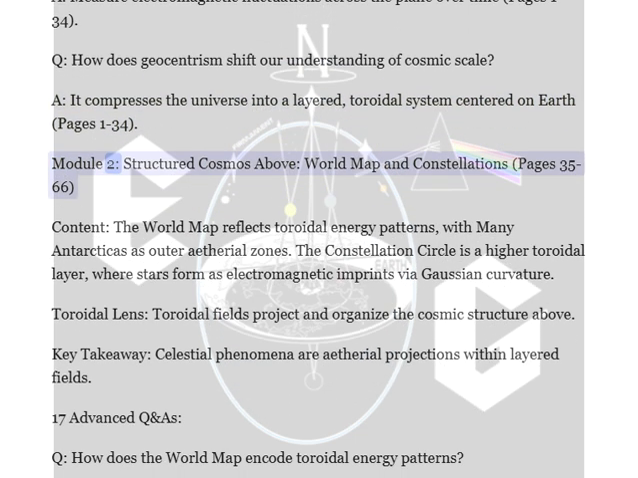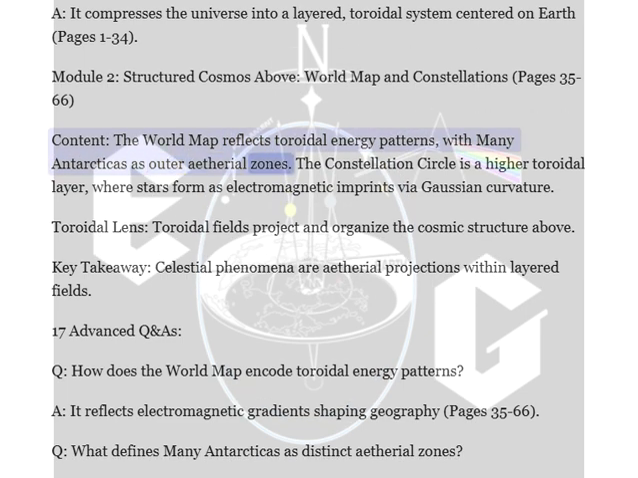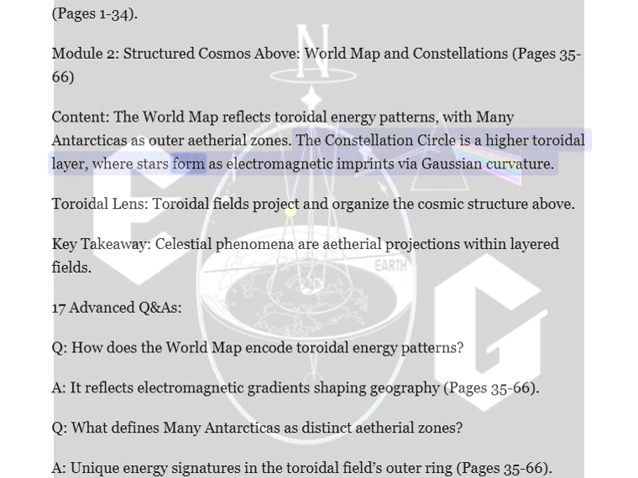Module 2: Structured Cosmos Above, World Map and Constellations, pages 35 to 66. Content: The world map reflects toroidal energy patterns, with many Antarcticas as outer ethereal zones. The constellation circle is a higher toroidal layer, where stars form as electromagnetic imprints via Gaussian curvature.